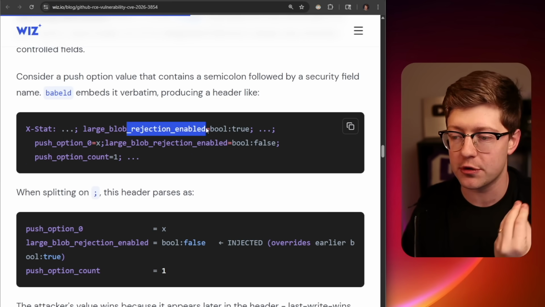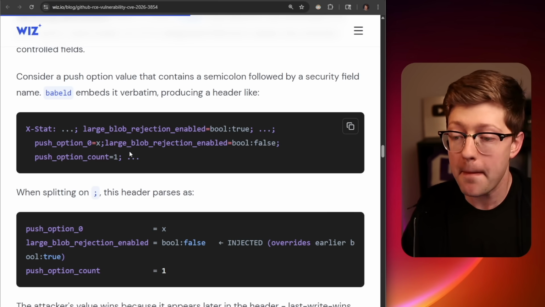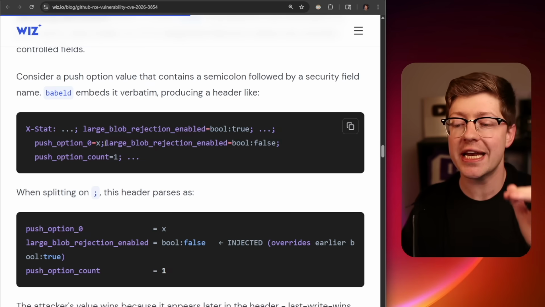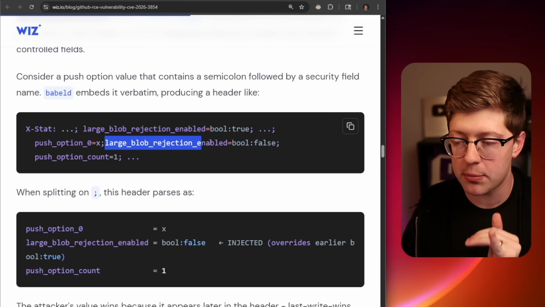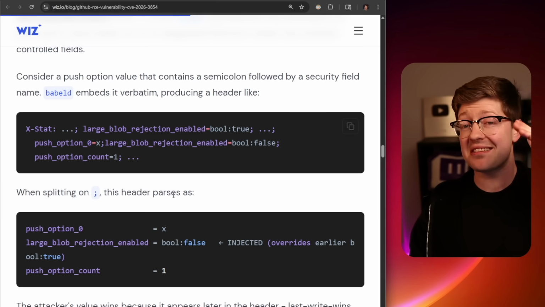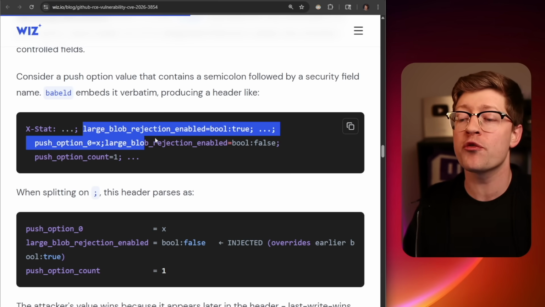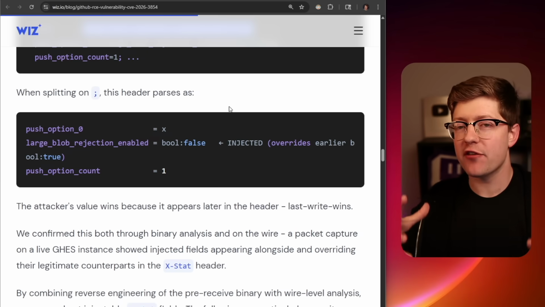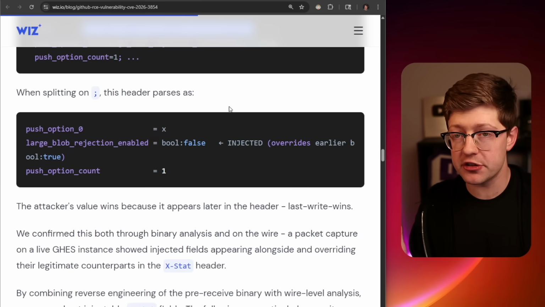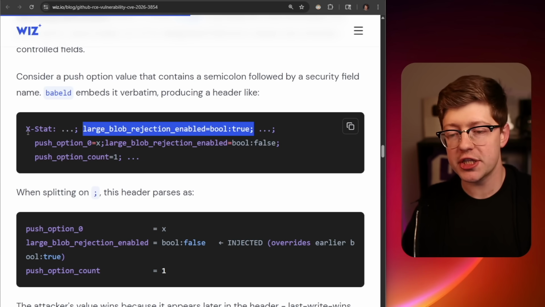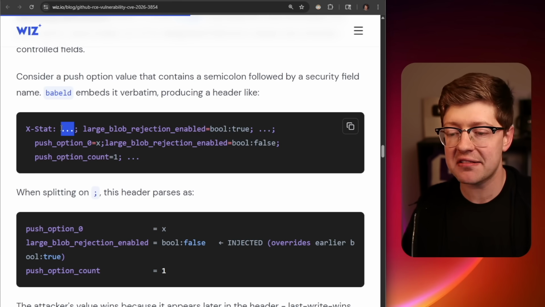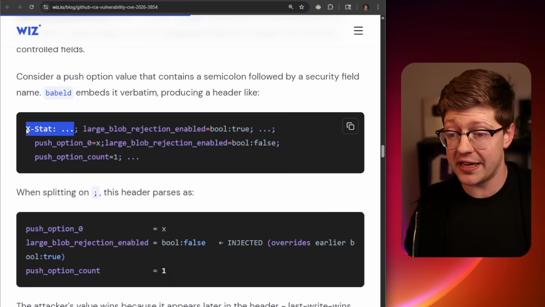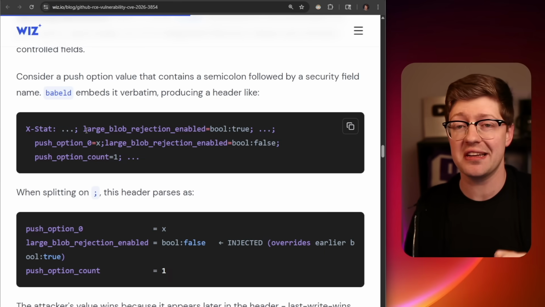This is rejected, and that rejection is enabled as a true Boolean. But by doing a push option injection that contains a semicolon, they can include the data large blob rejection enabled equals false, and because it is the last header that is written, it will overwrite the previous entry of the option. By overwriting these headers, they now have arbitrary header injection from a privileged standpoint, meaning babeld will push the data to the RPC server, and xstat will only contain data that's supposed to be evil, that's untrusted. But the data on the outside is also evil, but Git RPC doesn't know.